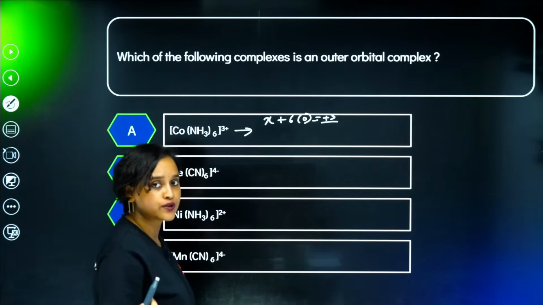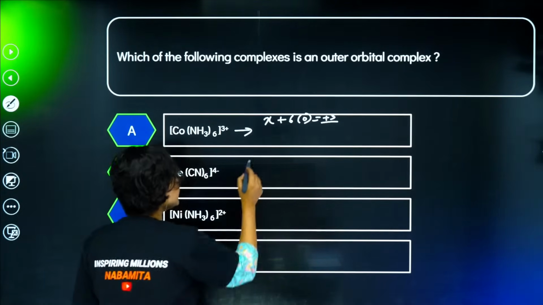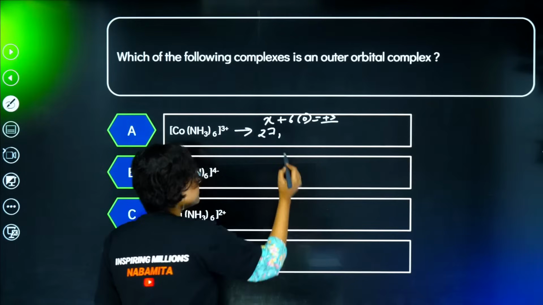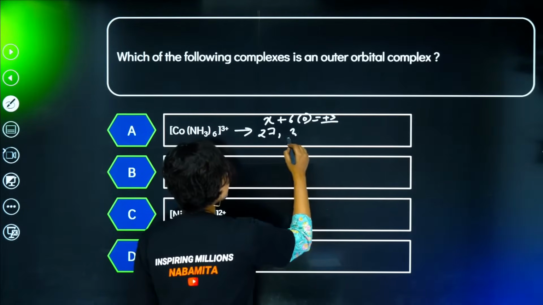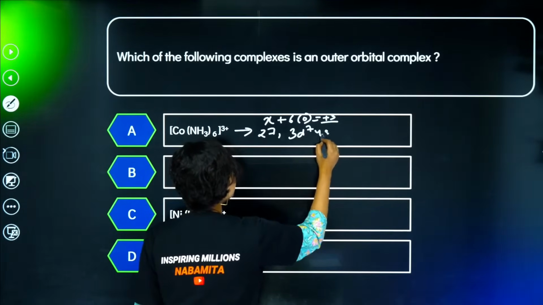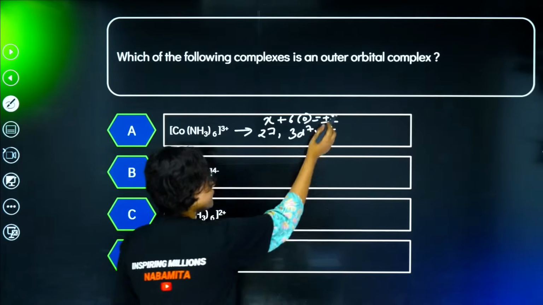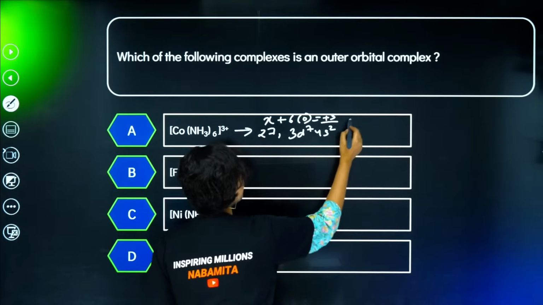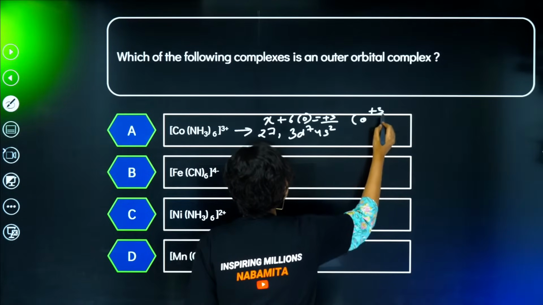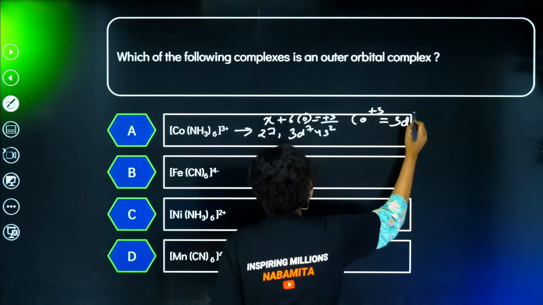Now Co is cobalt. Cobalt's atomic number is 27, so it is 3d7 4s2. Cobalt in plus 3 state is 3d6.